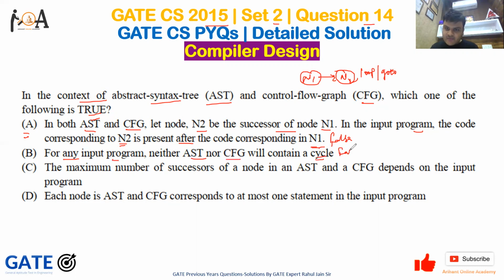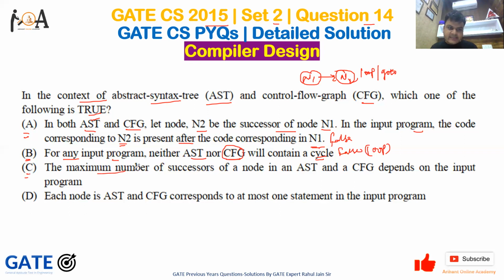So guys, it is also false. Why? Because CFG will contain a cycle if it is having a loop. That is why it can be false. Means if CFG has a loop, then it can contain a cycle. So B is also false.